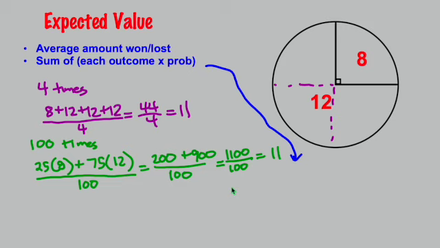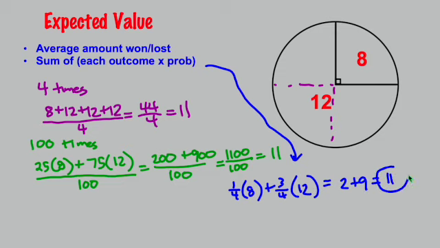I'm going to take the chance of that happening as a quarter, so a quarter times 8. And then the chance of getting a 12 would be 3/4. And that's it. Well, 1/4 of 8 is 2, and 3/4 of 12 is 9, and I would add those together and I would get 11. So really, that's it. You're just taking the sum of each outcome times its respective probability.